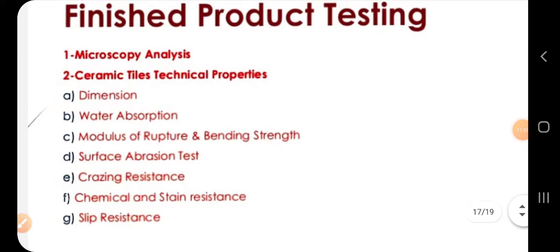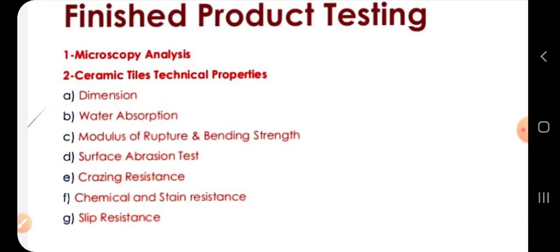Finished product testing. These are the tests to be done to carry out quality check of the obtained ceramic tiles. Microscopic analysis is done to know the percentage of different raw materials. Then next, technical properties are checked, such as dimension. As we saw in sorting, we can sort it on the basis of dimension.